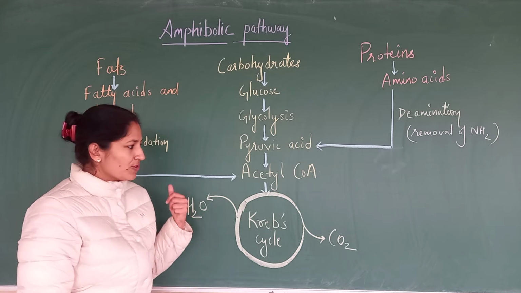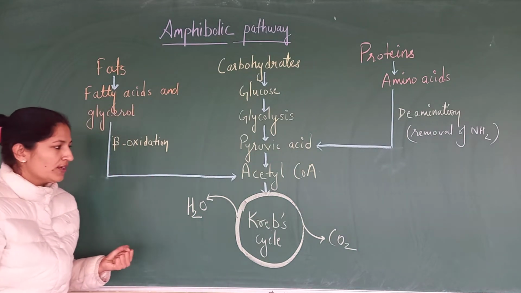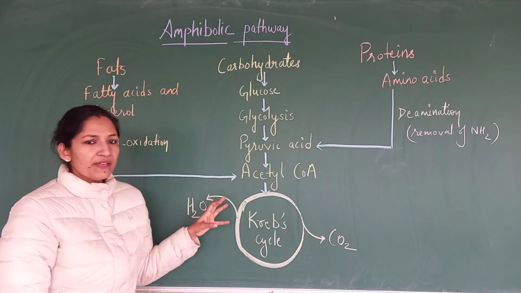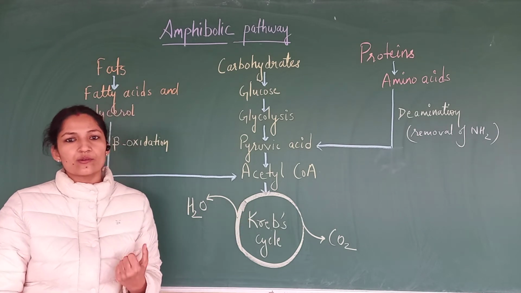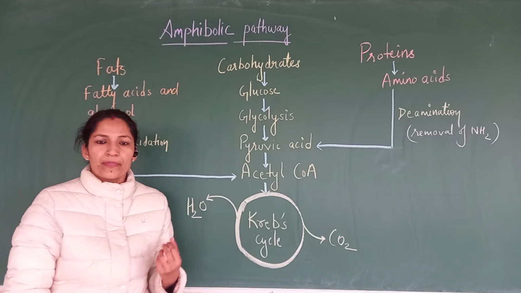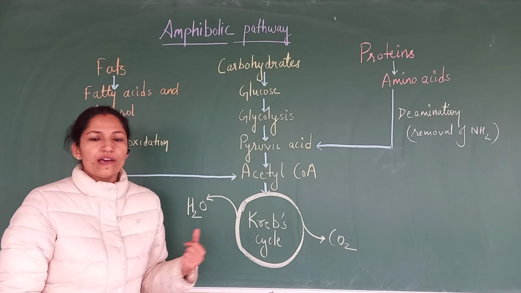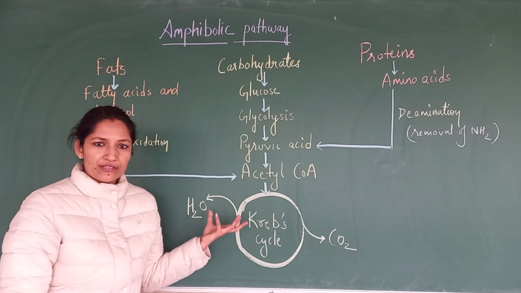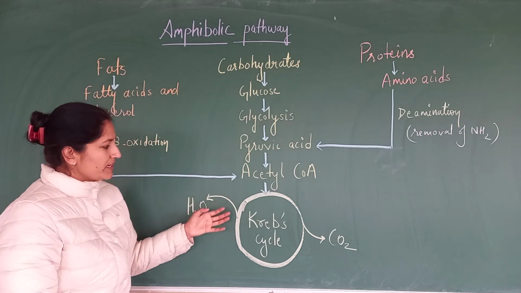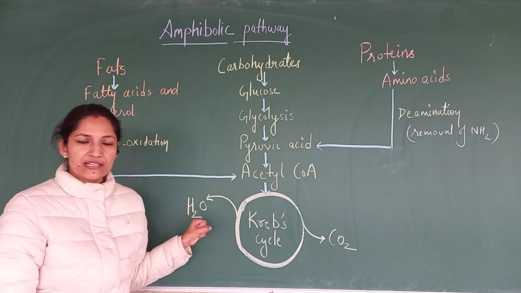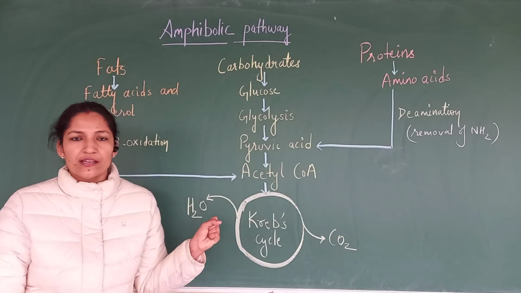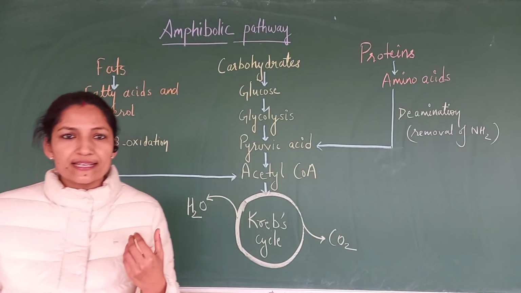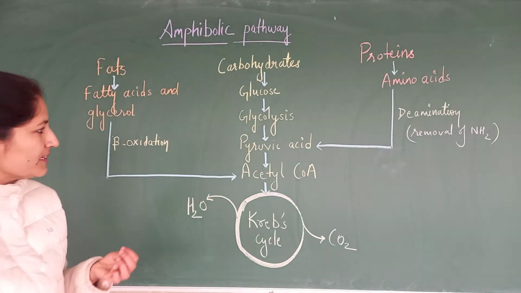Now we are talking about the anabolic one. From these intermediates, when it is required to synthesize amino acids, cytochromes or any other molecules, then these intermediates are taken out of the reactions to synthesize that particular thing. We can take examples for that.